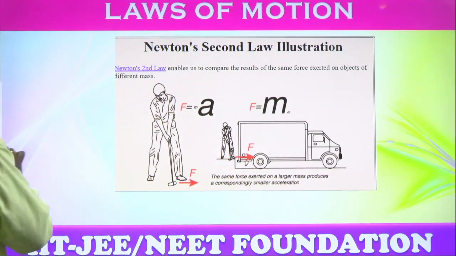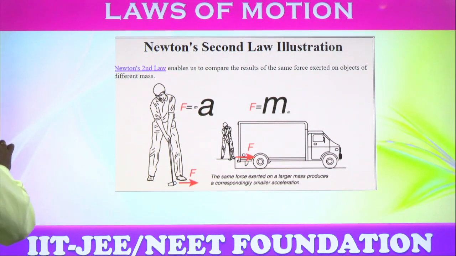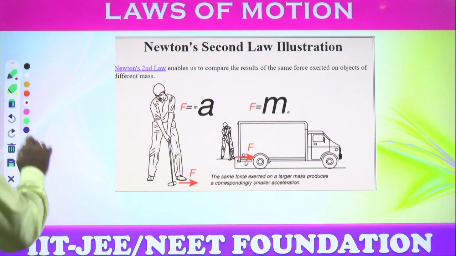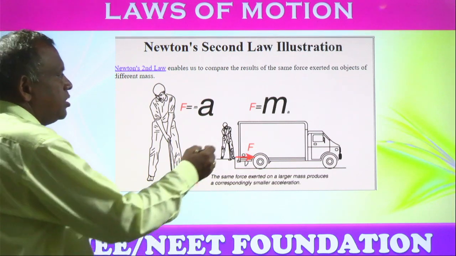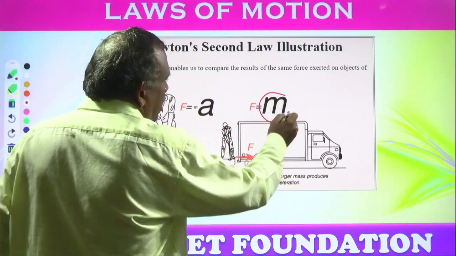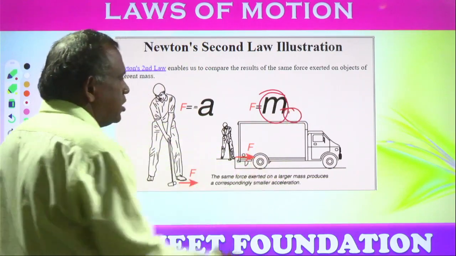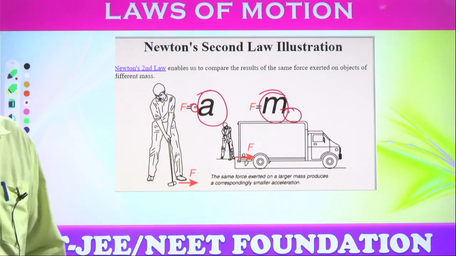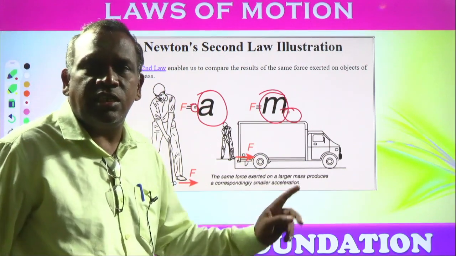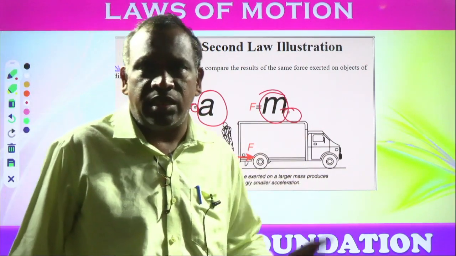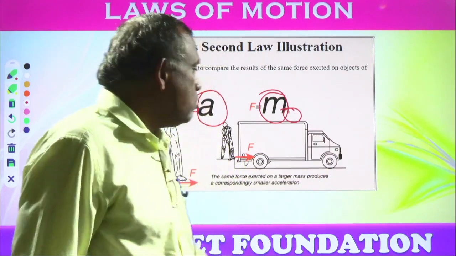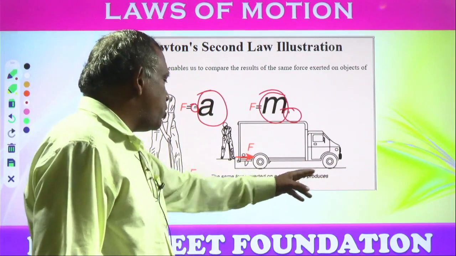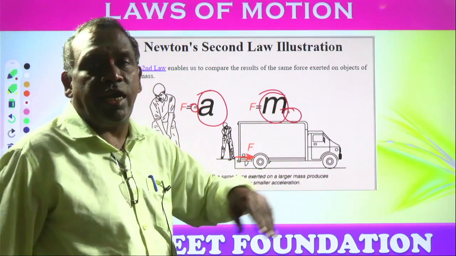The illustration clearly explains that if the body has greater mass, it has lesser acceleration, and if the body has lesser mass, it has greater acceleration. So acceleration is inversely proportional to mass. The same force exerted on a larger mass produces correspondingly smaller acceleration.